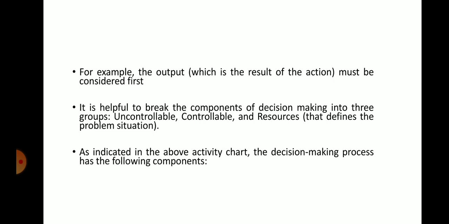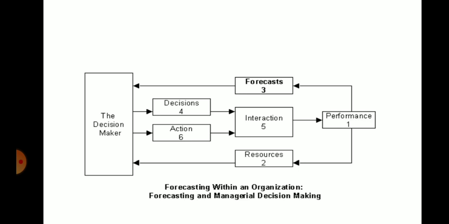You have to consider the output first, then you have to break into three components of decision making. As indicated in the above chart, the decision making process has the following components. So you can see in the diagram here, forecast within an organization, forecasting and managerial decision making. See here, sixth is the action, that is nothing but the output.